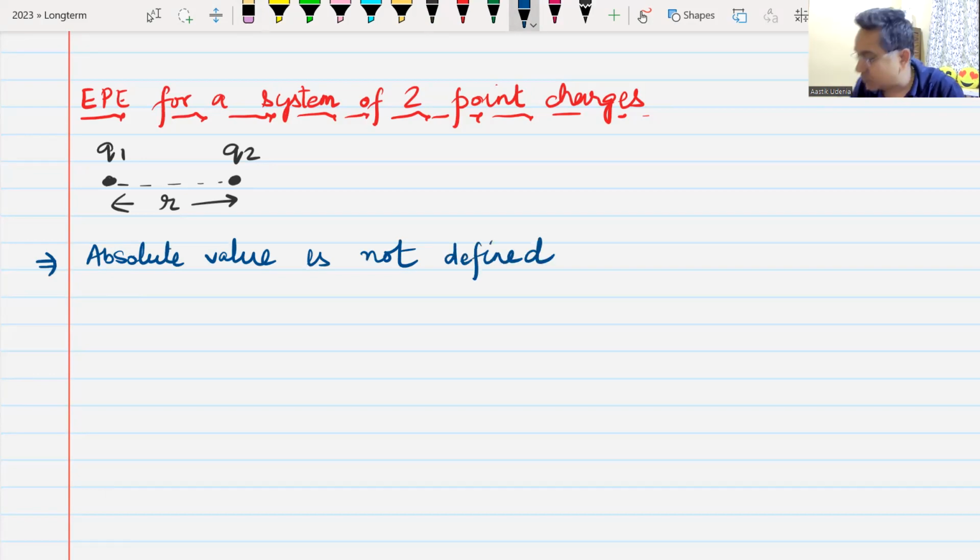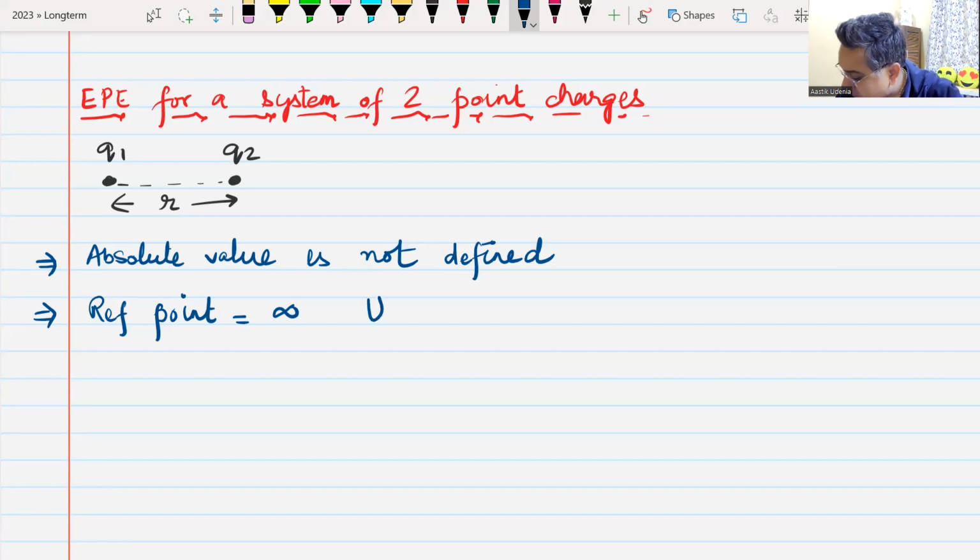What is defined is always the change or the difference. To define an absolute value, you need a reference point. The reference point is taken as infinity. When the 2-point charges are separated by an infinite distance, the potential energy of the system is taken as 0.